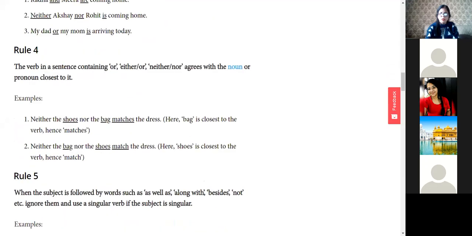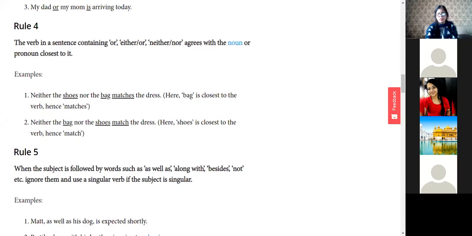In a sentence containing either or, neither nor, the verb will agree with the nearest noun or pronoun. You can keep this example in mind. Neither the shoes nor the bag matches the dress. The next example we have done.